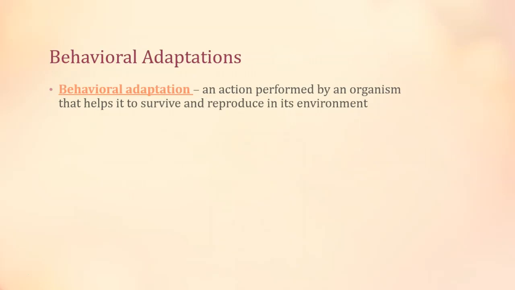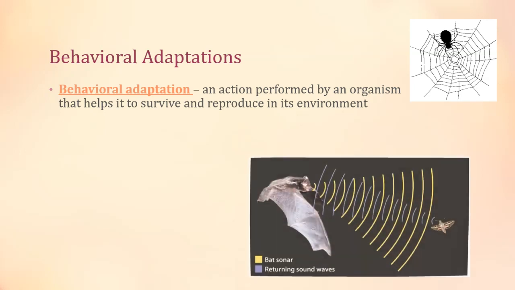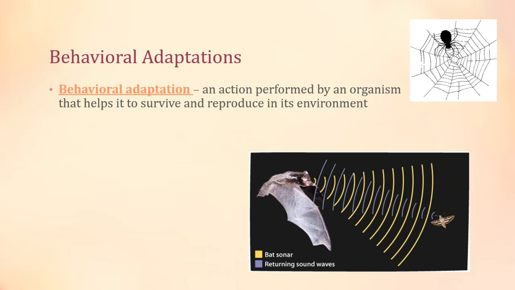A behavioral adaptation is an action or behavior performed by an organism that helps it to survive and reproduce in its environment. There are lots of things that certain organisms do that give them an advantage. For example, spiders build webs that give them somewhere to live and give them a way to catch their food. Some organisms, like bats, use echolocation. They send out sound waves and listen for the echo from objects that bounce the sound waves back. This allows bats to know where their food is, even if they can't see it.